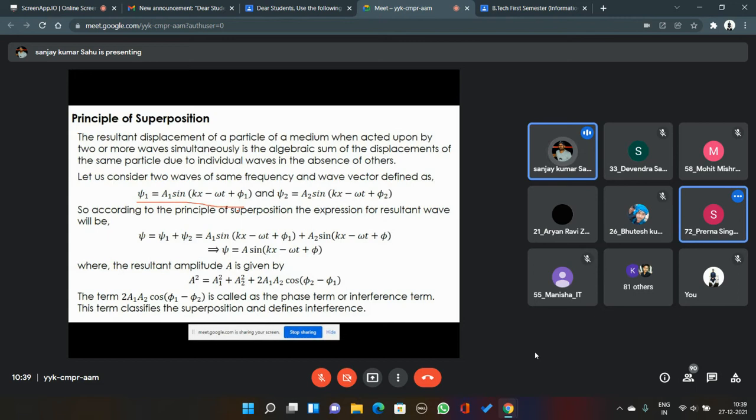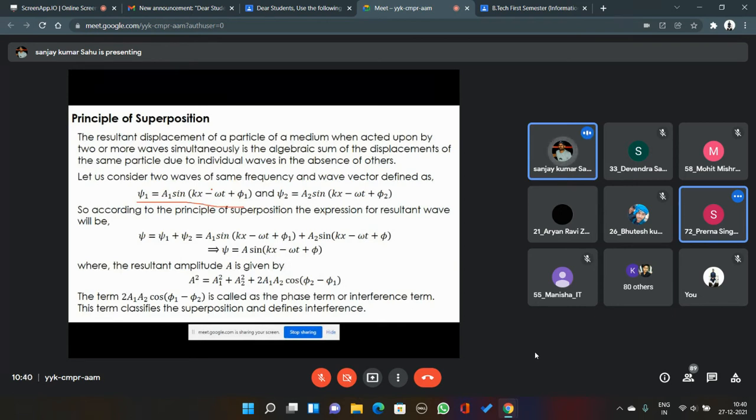The second one is having maximum amplitude of a2 and initial phase angle phi 2. The second thing you need to notice is that both these waves are having the same frequency and wave number, where omega is the angular frequency and k is the wave number.